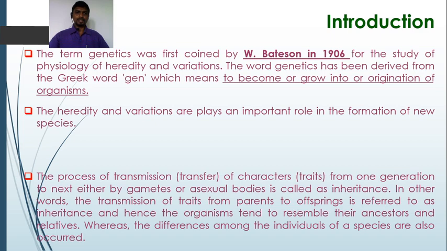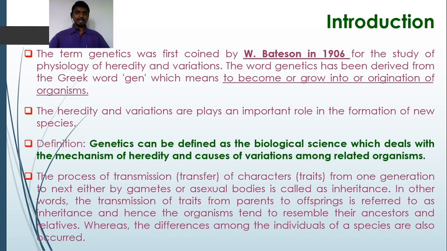Now we are going to construct the definition of genetics. Genetics can be defined as the biological science which deals with the mechanism of heredity and causes of variations among related organisms. So in this branch of biological science, we study the mechanism of heredity and also the causes of variations that occur among related organisms.